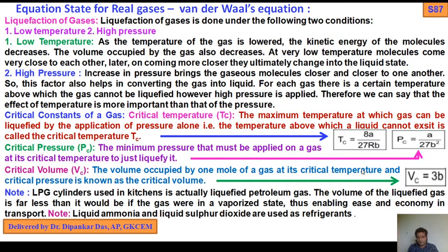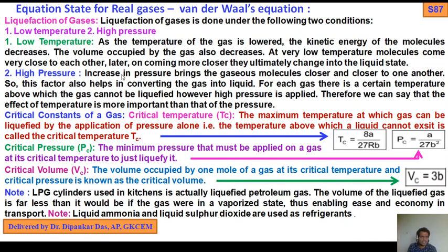We should remember this expression: Tc equals 8a by 27Rb. The derivation of how to get this is not included in your syllabus, so I have shown only the final expression, Tc equals 8a by 27Rb. We know a and b are the Van der Waals constants, and R is the molar gas constant. So that is the critical temperature.